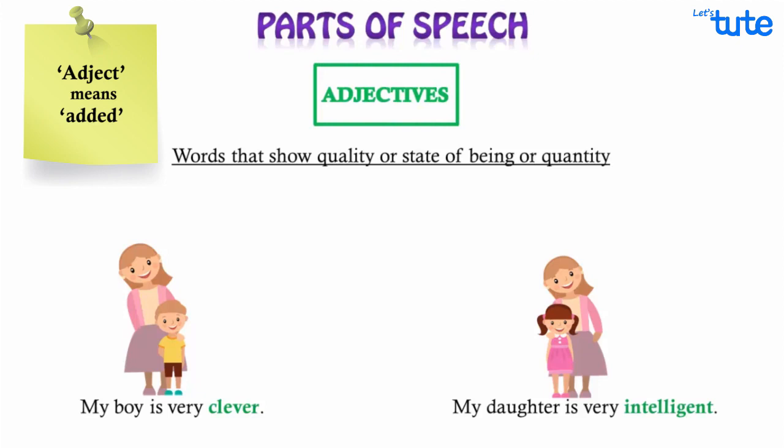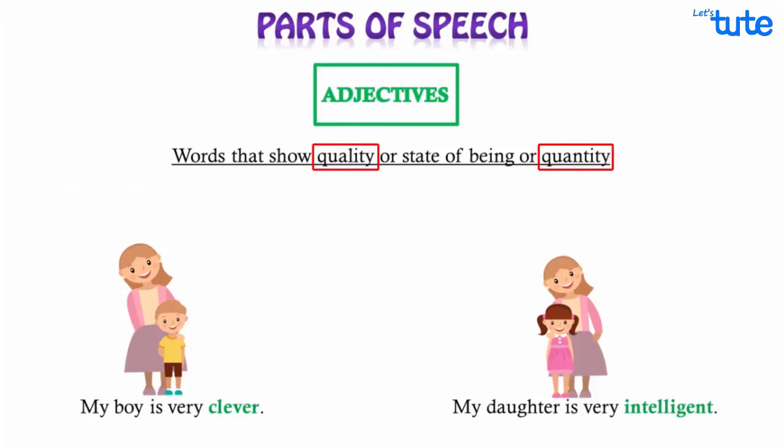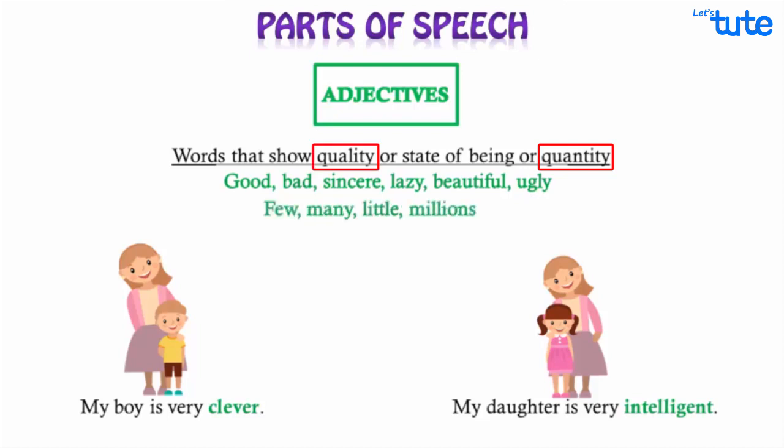The word adject means added. So adjectives are words added to the noun. Adjectives can show both quality and quantity. Like good, bad, sincere, lazy, beautiful, ugly are all showing qualities, while few, many, little, millions are showing quantities.